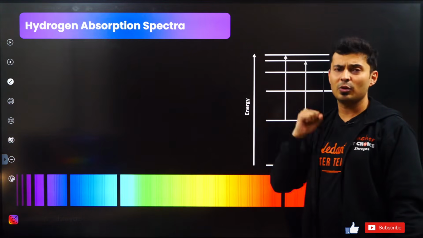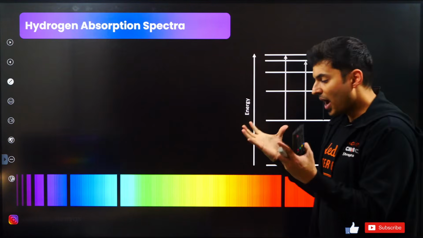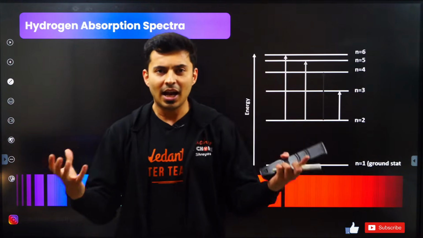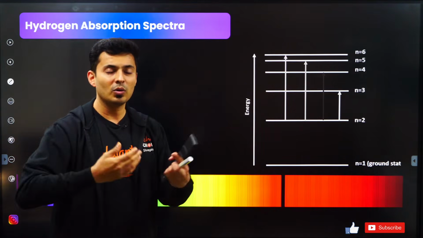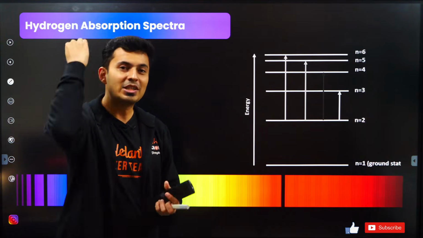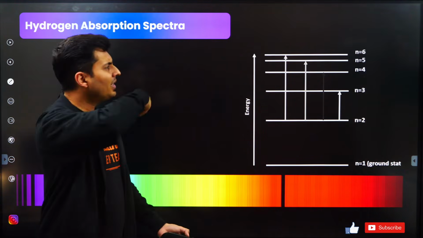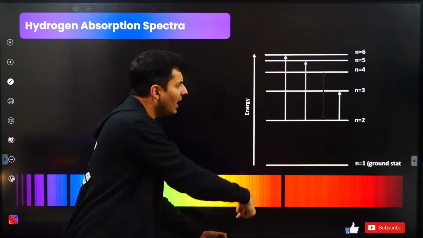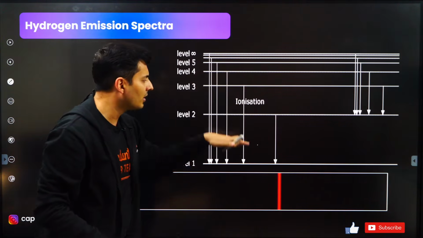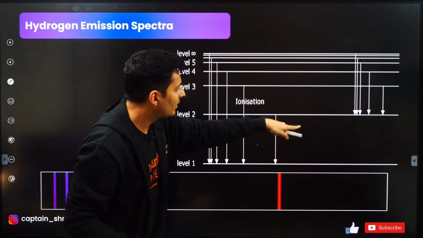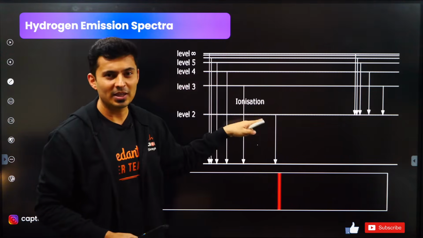The exact reverse also holds true. If you have lots of atoms and they have a lot of thermal energy, they collide and they can knock out those electrons, or those electrons might jump to higher energy states. When they jump to higher energy states and they again come back, they can come from here to here, here to here, here to here, but not from here to here, because that is not going to be a stable orbit.